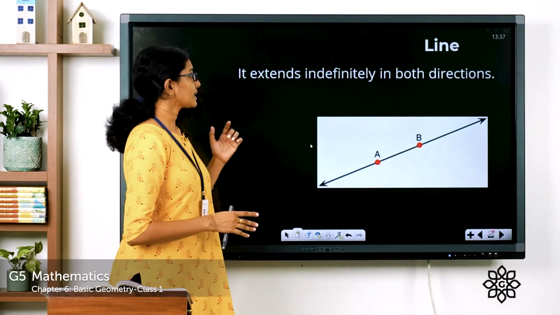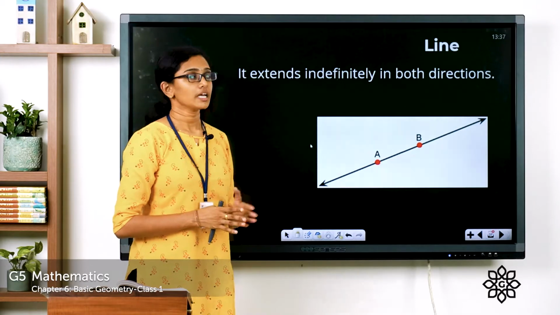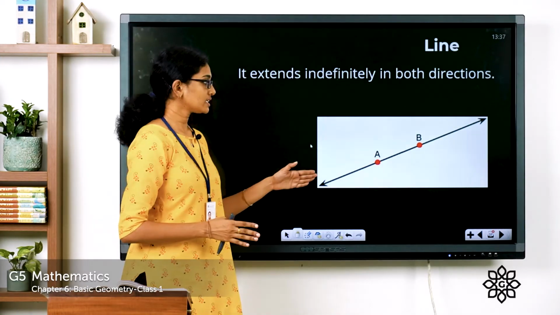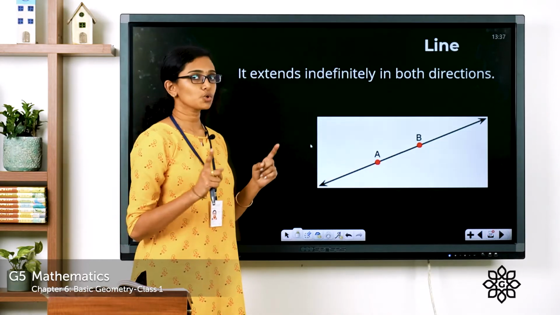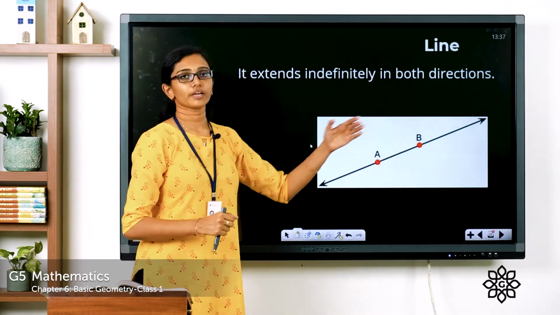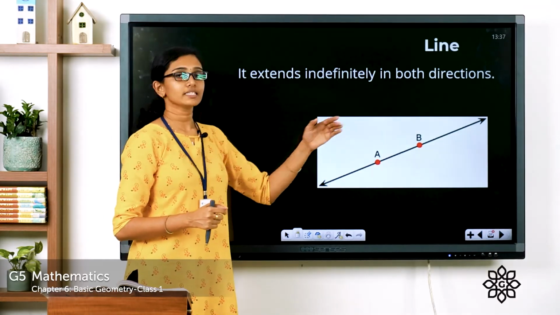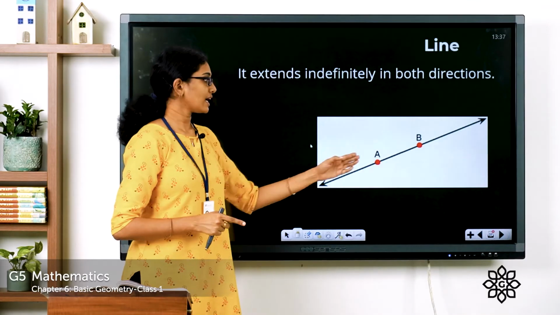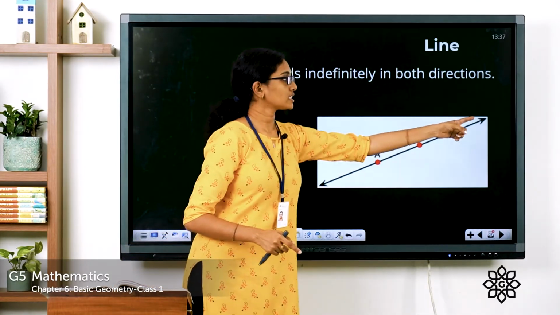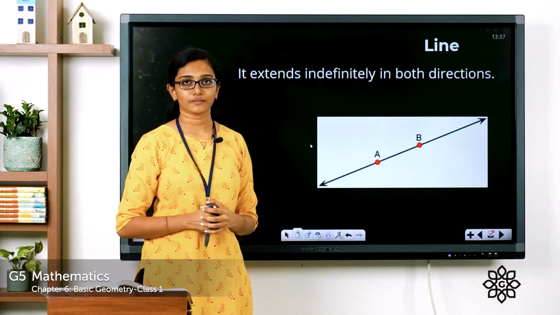A line can be defined as something which extends indefinitely in both directions through some points. You can see a line here and you can see 2 points marked here, A and B. There are infinite points that can be marked on a line. Why? Because a line is something that never ends. It extends in both directions, and that's why you can see 2 arrows, which means it's extending both ways.